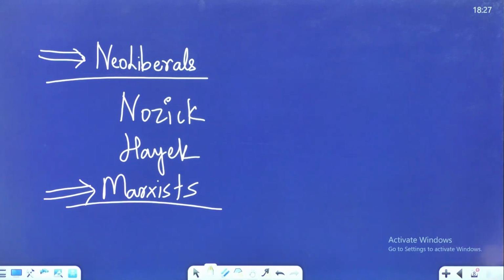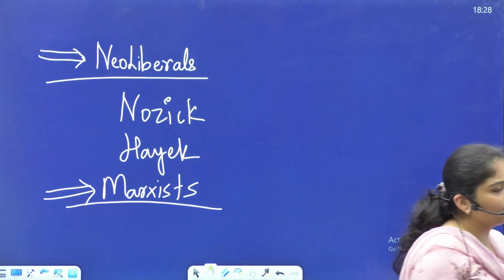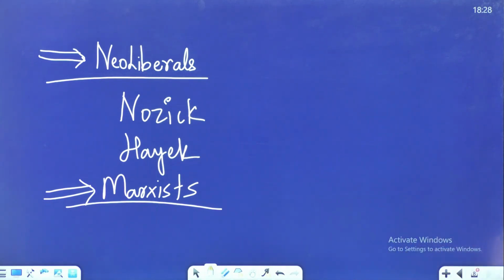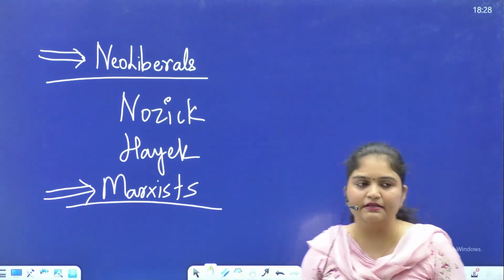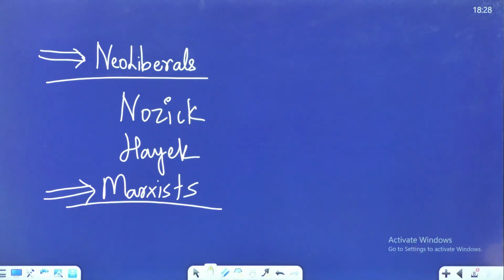Okay, just note down the structure fast. First, define what is property, what is the concept of property, and how the right to private property has been considered an important right. Then you talk of Aristotle, utilitarians, and economic theorists, then liberals, conservative theorists, and natural right theorists.